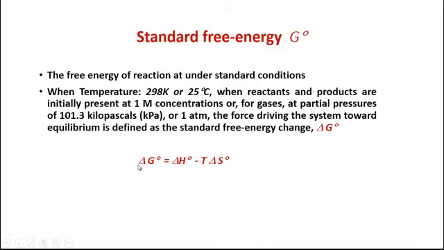You can see now it states that the change in standard free energy, meaning delta G naught, is equal to delta H naught minus the product of temperature and the change in entropy under the standard conditions.